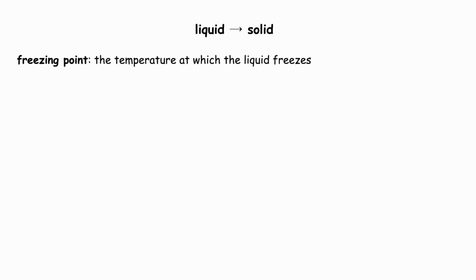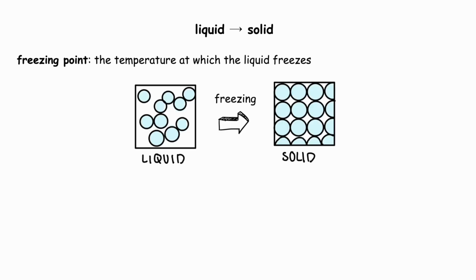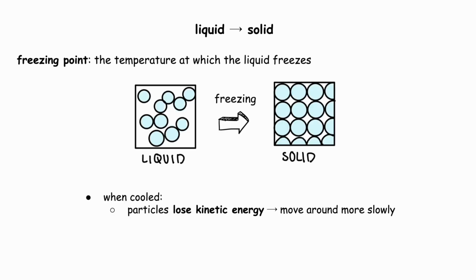The change of state from liquid to solid is called freezing. Freezing point is the temperature at which the liquid freezes. When the liquid is cooled, energy is removed from the particles and they lose kinetic energy, meaning the particles will move around more and more slowly.